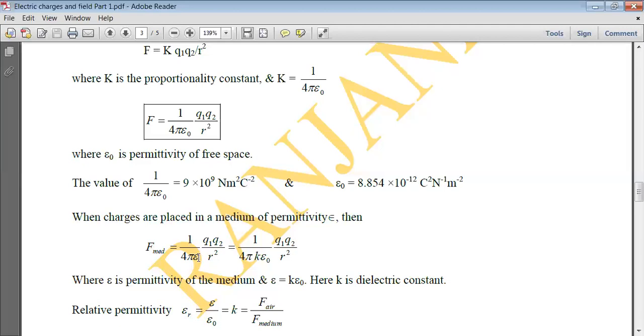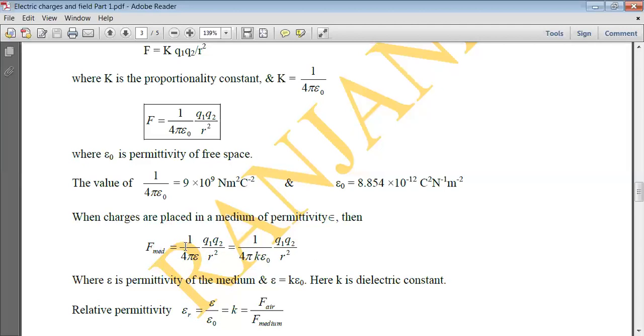And this permittivity of the medium is related to the permittivity of free space by the formula: epsilon is equal to K into epsilon naught. This K is called the dielectric constant. It is a constant value for a particular medium, like for water, its value is 80.